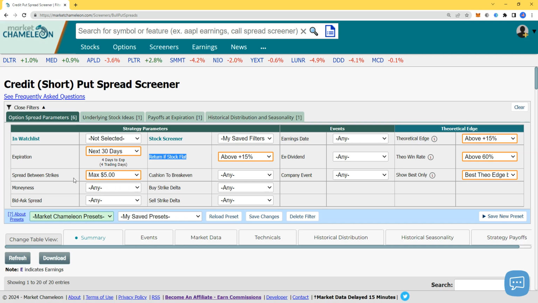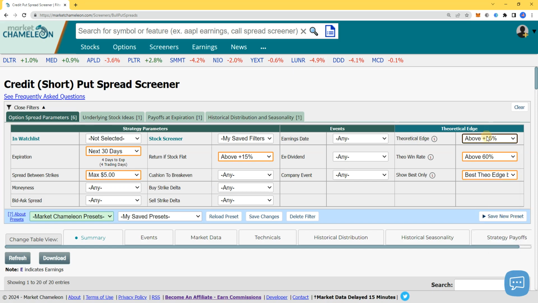We got the next 30 days. The strike is $5, okay, max $5. This is the key: return if the stock is flat above 15%. Okay. You see here, ex-dividend, all that stuff, any. We're gonna filter that. I don't want earnings and all that. Theoretical edge, also pretty awesome, above 15%.